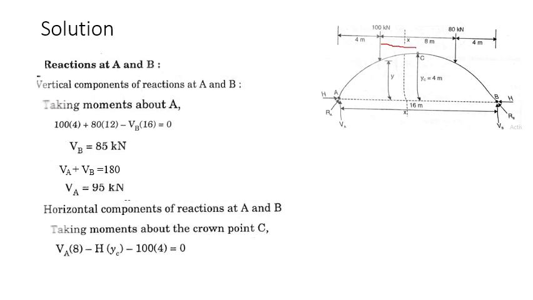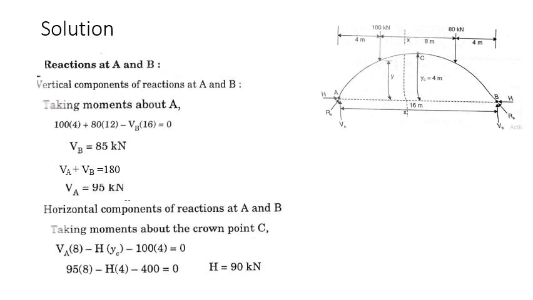So we have to find the distance of this force from the crown, that is half the span, 8 meter. Out of that, if you subtract 4 meter, you get it as 4 meter. That is not the 4 meter from the left support. This 4 meter we have from the crown we had considered. So only unknown is H. Substitute the values of VA and YC. So we get H as 90 kilonewton.